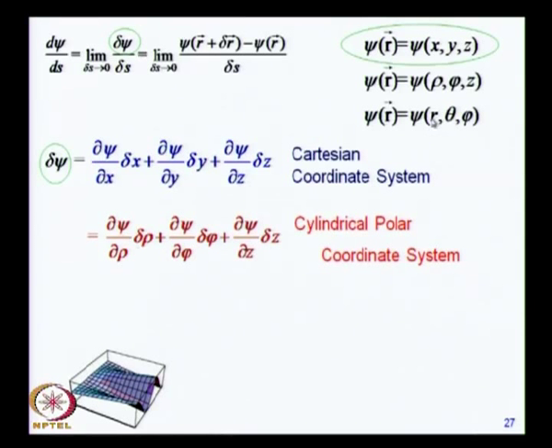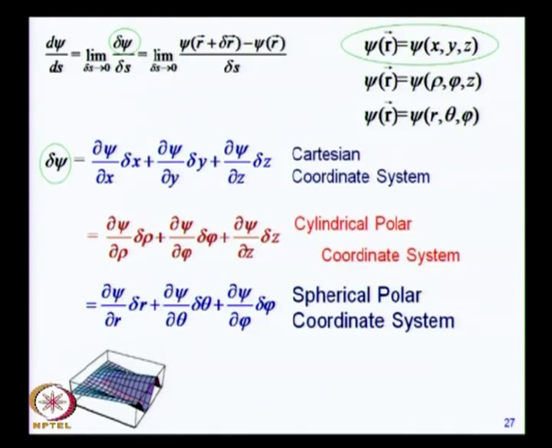In cylindrical polar coordinates, the position vector is described in terms of rho, phi and z. So, changes in psi, which come in this numerator here, are because of changes in psi with respect to rho multiplied by the change in rho itself. So, you get del psi by del rho times delta rho, which is the first term, and then there are two other similar terms from phi and z. Once again we make use of partial derivatives.